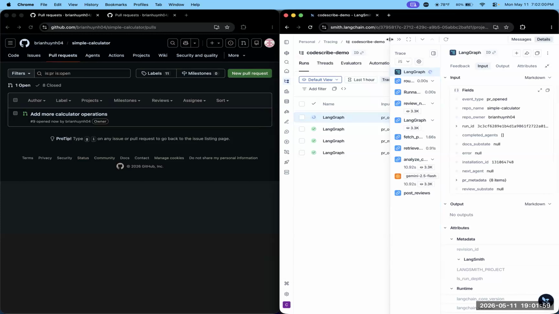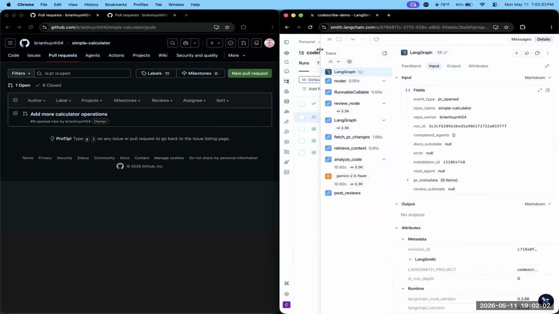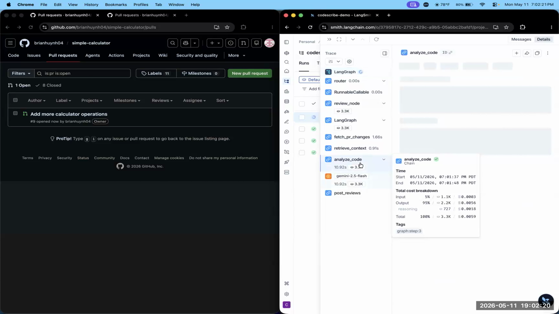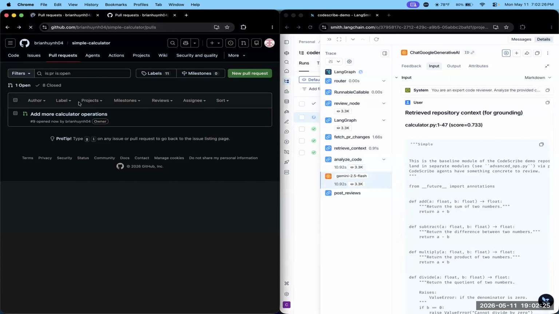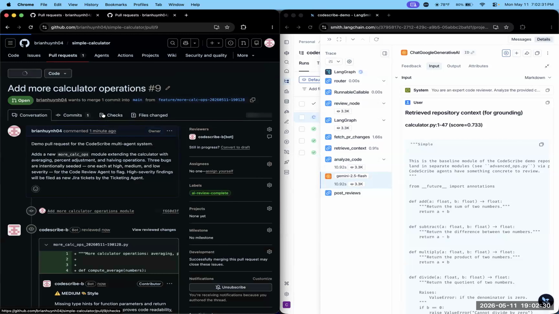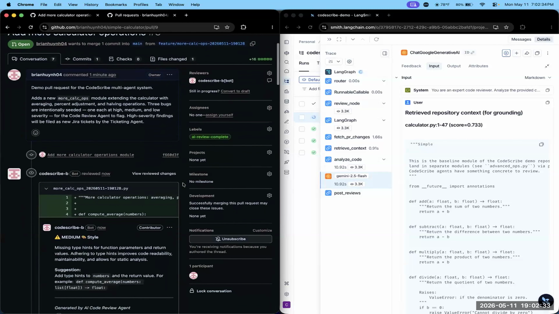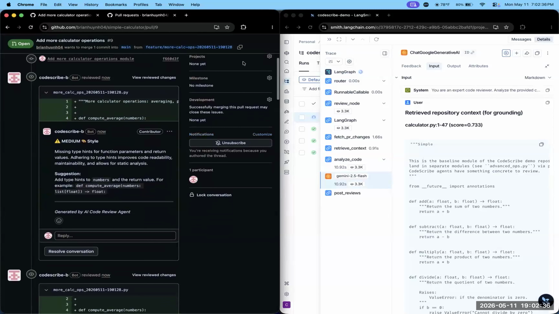So you can see on the right side that this is our LangSmith dashboard. You can see that there's a process working, like there's an agent working to generate the review comments for the code changes we are trying to push. Yeah, I think the AI review is complete now. And on the left-hand side, you can see our agent has generated certain review comments.